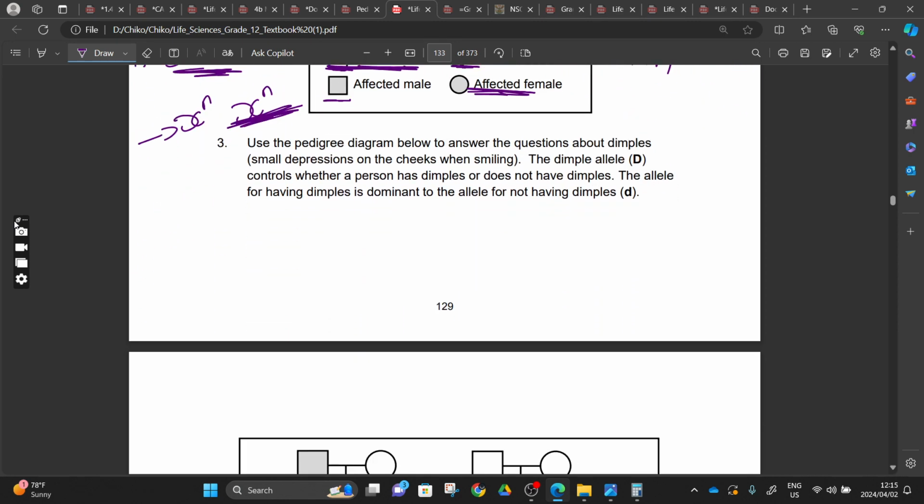Then number three, it says, use the pedigree diagram below to answer the questions about dimples. Those are very small depressions on the cheeks when smiling. You know the dimples.